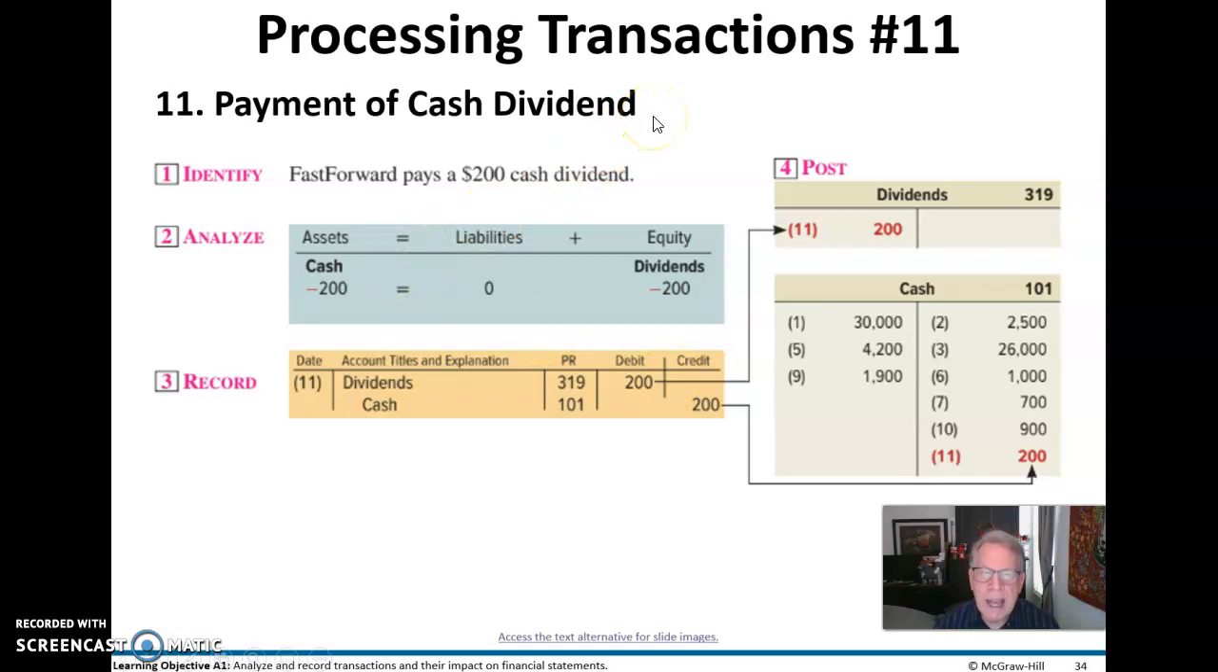Here we pay a cash dividend. Cash dividend is not an expense, as some students can always seem to confuse. It looks just like an expense, though. We're going to debit dividends just as if it was a dividends expense and credit cash to pay it. But it's not an expense. It does not go through the income statement. It stays in the statement of retained earnings as a reduction of retained earnings.